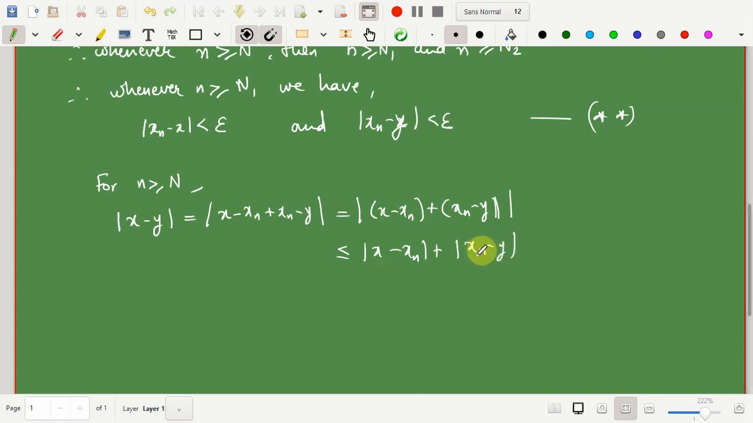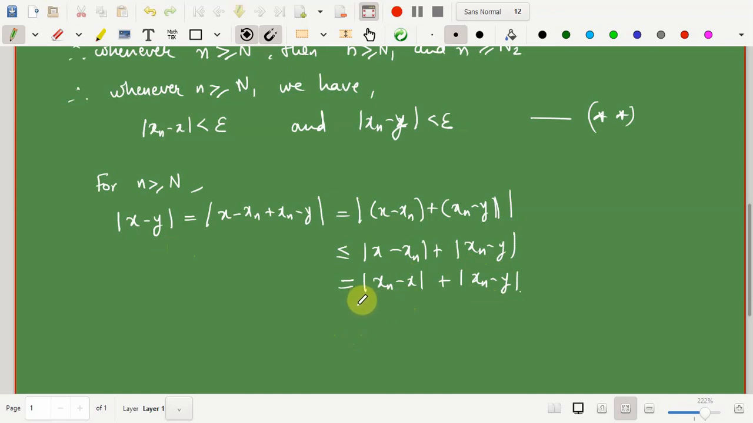But again, xn minus y is just the negative of y minus xn. Similarly, x minus xn is just the negative of xn minus x, so this modulus is the same as the modulus of xn minus x plus the modulus of xn minus y. Now we know that this is less than epsilon and this is also less than epsilon, but if I take that epsilon as it is, then the entire term, the modulus of x minus y, will be strictly less than 2 epsilon.